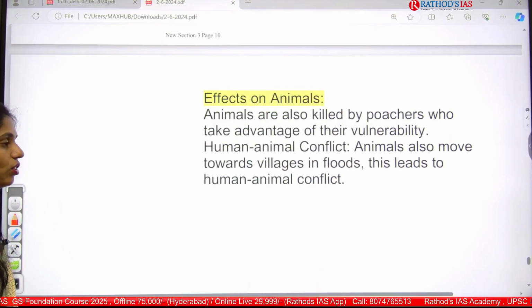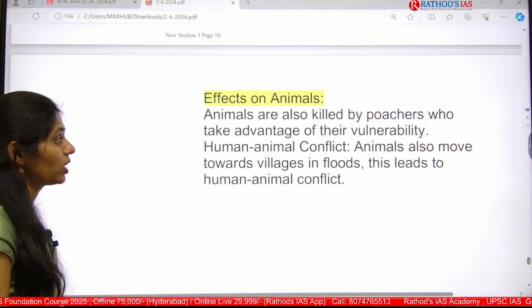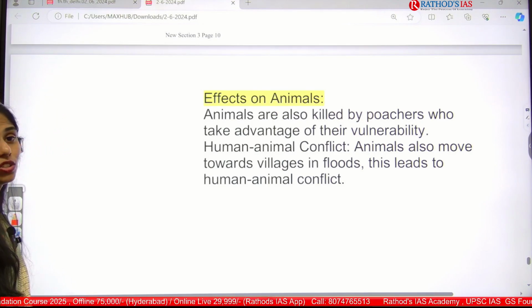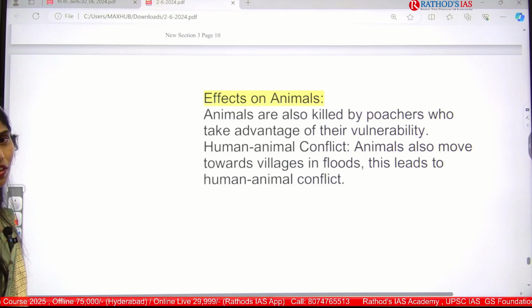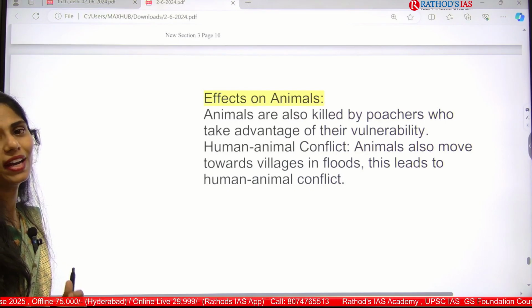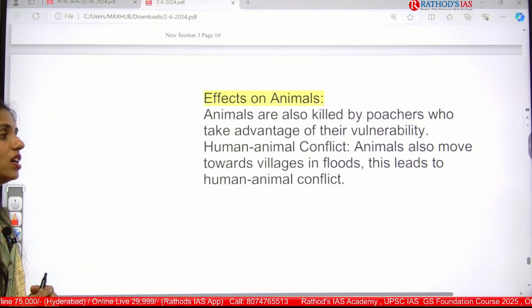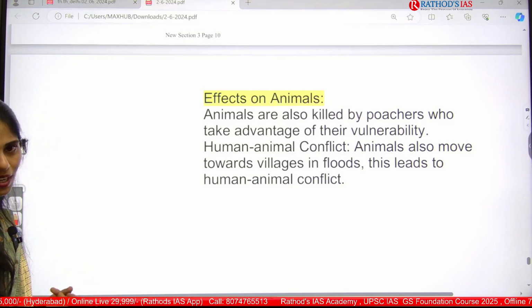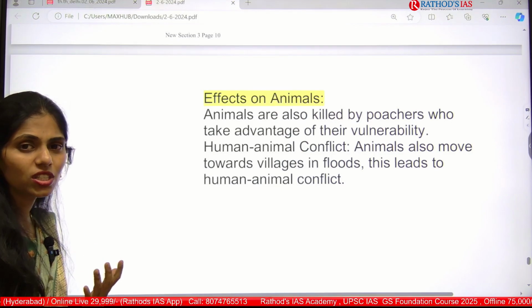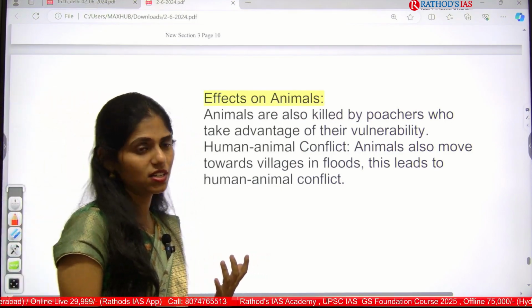And even there will be a negative impact on the animals' lives also. Okay, so animals were also killed by poachers who take advantage of their vulnerability, and even there will be human animal conflict. Animals also move towards villages in floods, and that will lead to human animal conflict. So these are some negative impacts of these Assam floods.